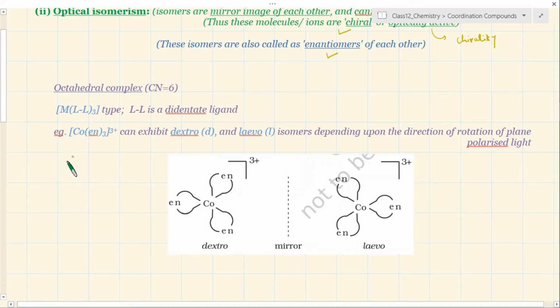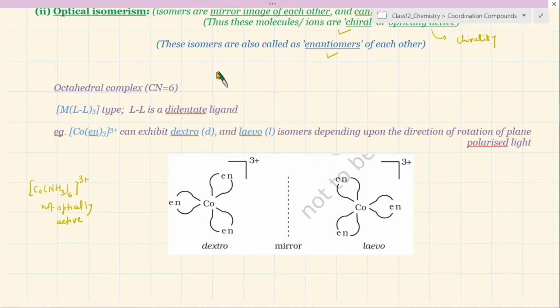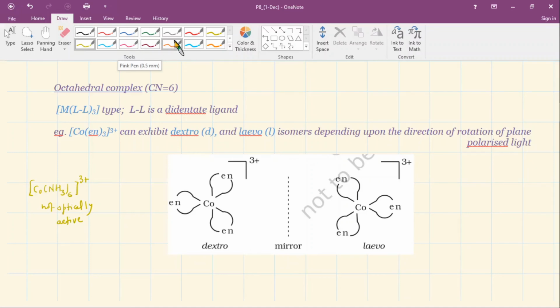Think about a molecule where you have cobalt and, suppose, six ammonia. This is one type of molecule where you have all the ligands independent, but this will not show optical activity because this molecule is highly symmetric. You rotate and you get the other molecule, the mirror image of this. So this is not optically active, and so it will not show you optical isomerism. But if you restrict the geometry by creating an arrangement of closed loops, that will lead to the possibility of having different mirror images.